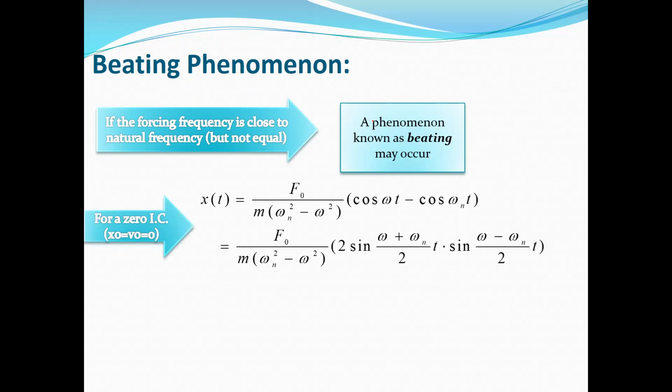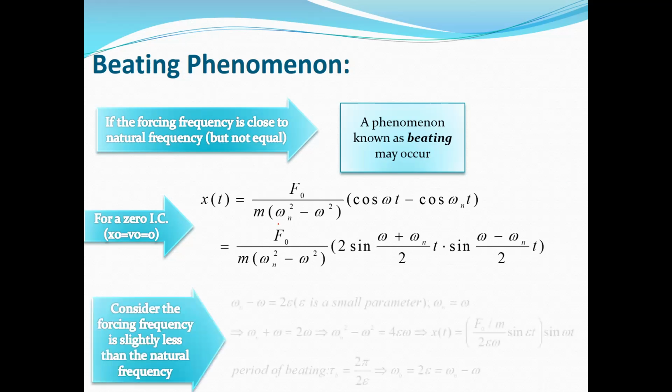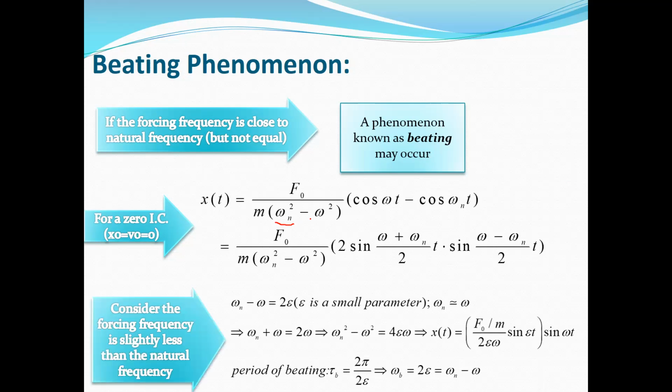Here we can assume that this is the response for a zero initial condition, when x naught and v naught are zero. So the total response is equal to F naught divided by m times (omega n squared minus omega squared), where omega n is the natural frequency and omega is the frequency of the excitation, multiplied by (cosine omega t minus cosine omega n t), where the first term is the particular response and cosine omega n t is the homogeneous response.